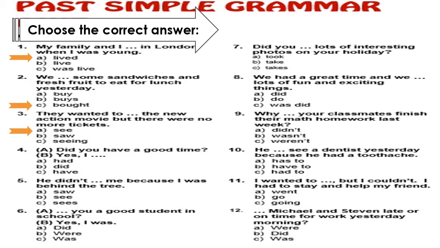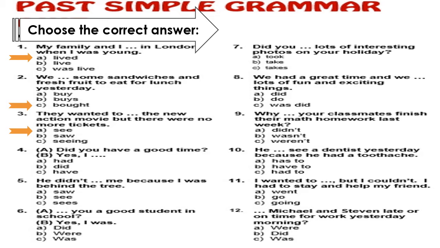Number 4, we have a question form, A and B. A is asking, B, he said, did you have a good time? And we have a question mark. B said, yes, I. Yes, I what? In the question form, I used did as an auxiliary. And after did, as you see, have, the verb have, the infinitive form.